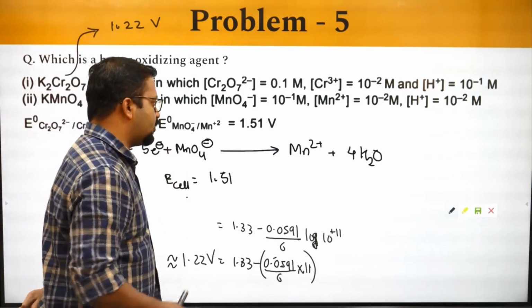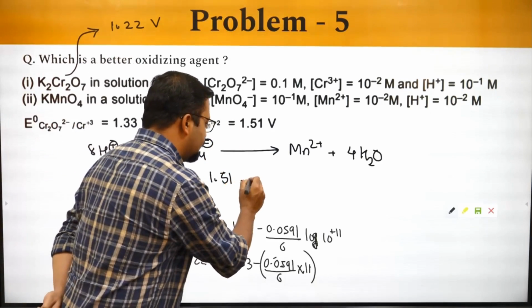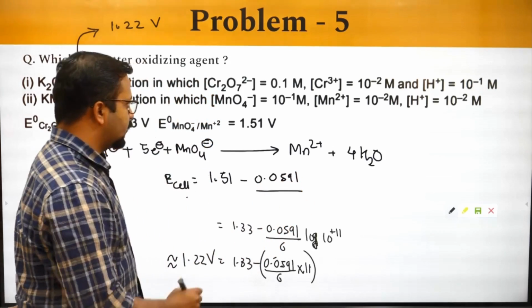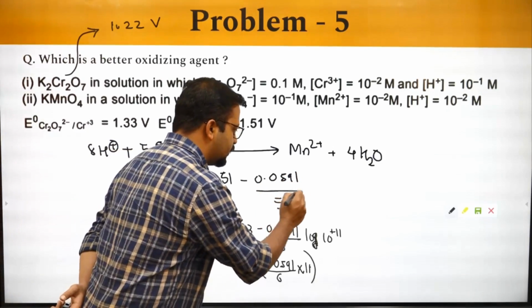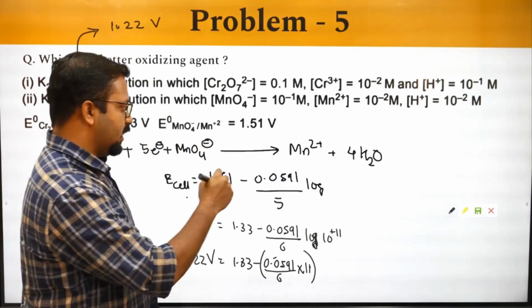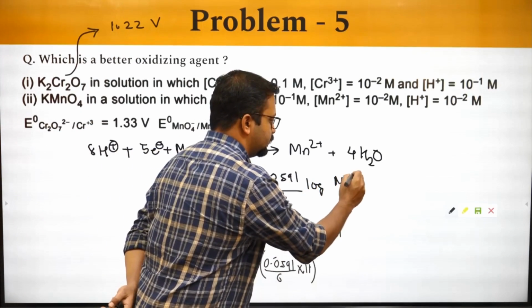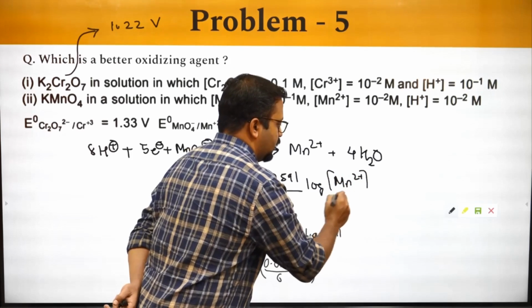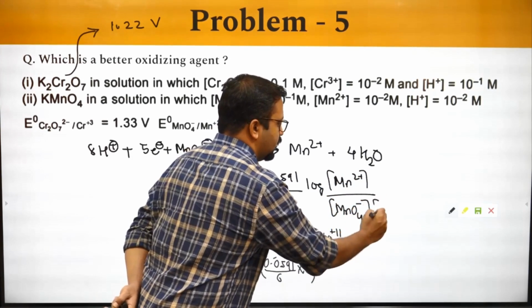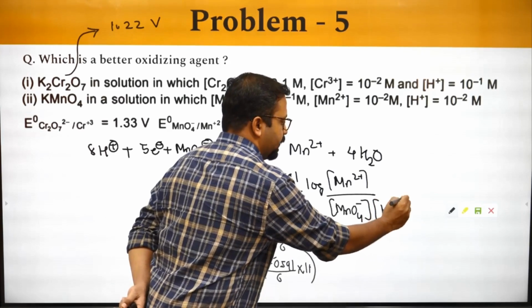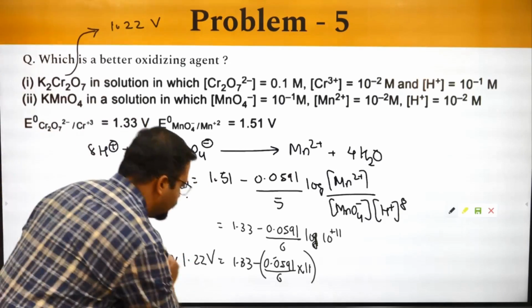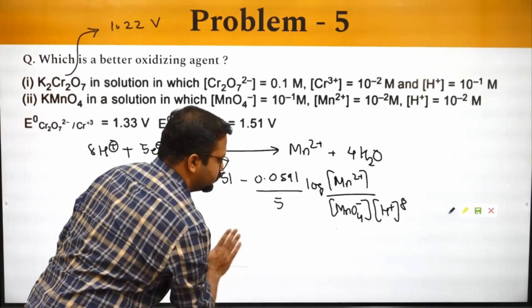So it is taking up the electrons. 1.51 minus 0.0591 by 5 log of Mn2+ concentration by MnO4 minus times H+ to the power 8. This should be it. Let's see what is the result that comes up.